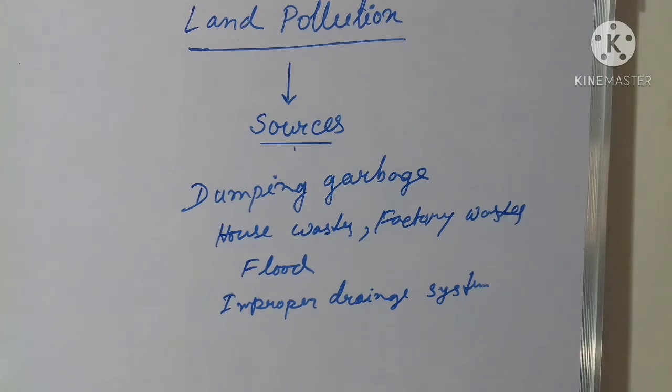And an improper drainage system is also a vital reason of land pollution. It means if the drainage system of a city is not proper, then the waste waters from the houses and factories and shops and other places mix with the land, and land gets polluted. So the drainage system must be neat and clean and proper.